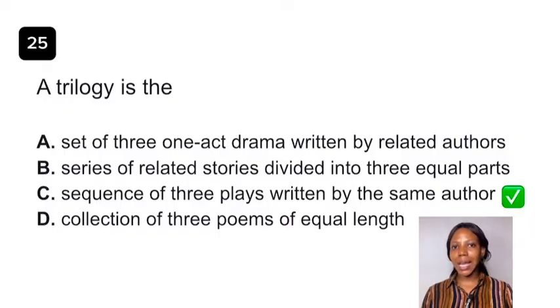Now, typically they are separate works. What do I mean by this? Each has its own storyline or script, but they are connected in a way. And what do I mean by this? They explore the same theme, they explore the same characters. An example of a trilogy is Chinua Achebe's Things Fall Apart, Arrow of God, and No Longer at Ease. The answer to this question is option C, sequence of 3 plays written by the same author.